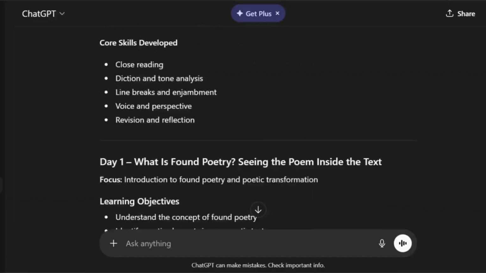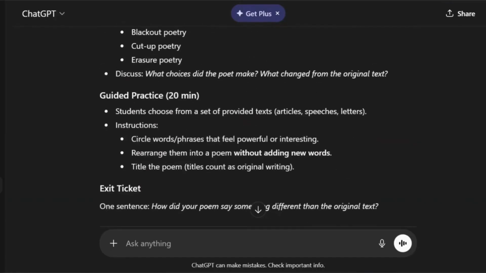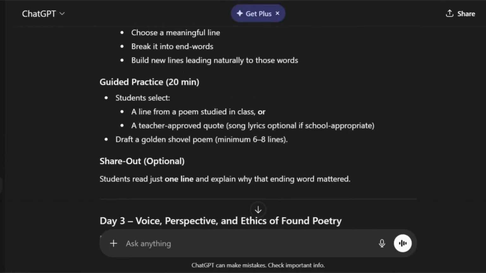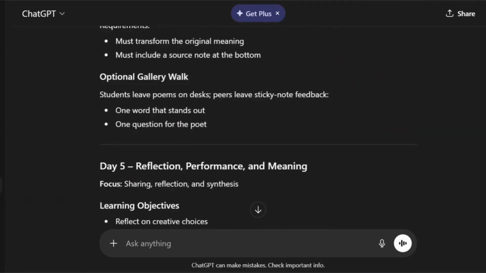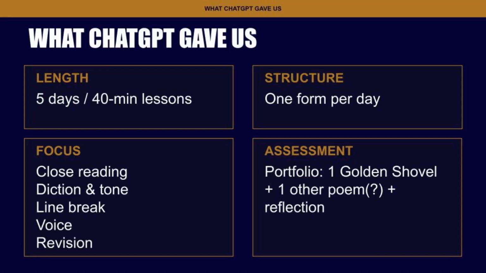We asked ChatGPT to write us a 5-day sequence for found poetry, getting ready for National Poetry Month. So we generated the sequence. What was your reaction to it? My first reaction was just that there's a lot of material. I don't know that I would be able to get through it in 5 days. Yeah, let's talk about what it actually gave us here in this sequence.